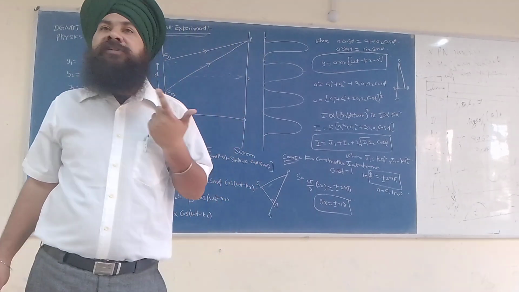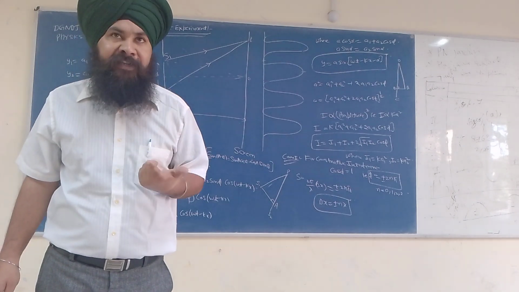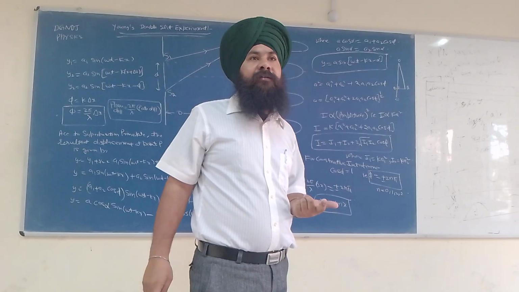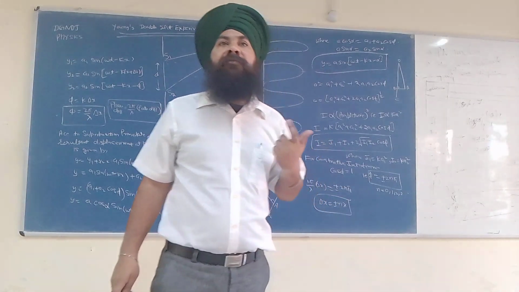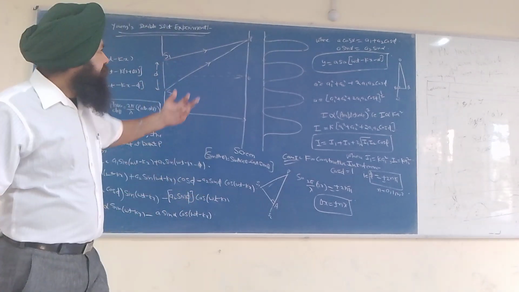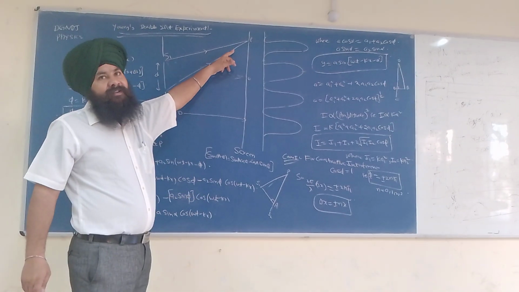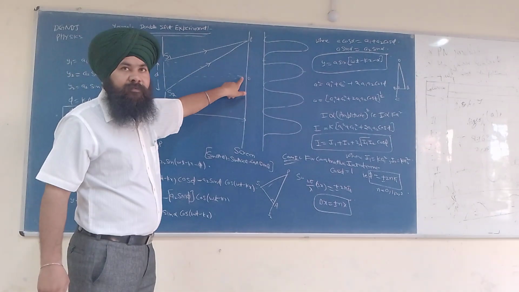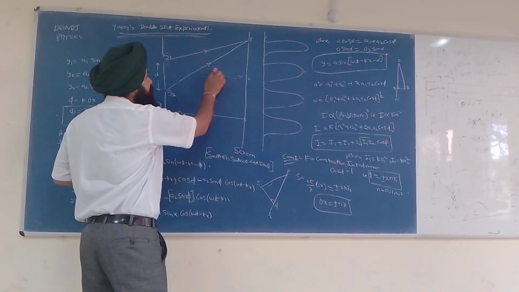If they superpose constructively, we get a bright fringe of maximum intensity. If they superpose destructively, we get a dark fringe. This point I have taken as arbitrary. I am showing it for the central maximum, and for the segment I have just erased.